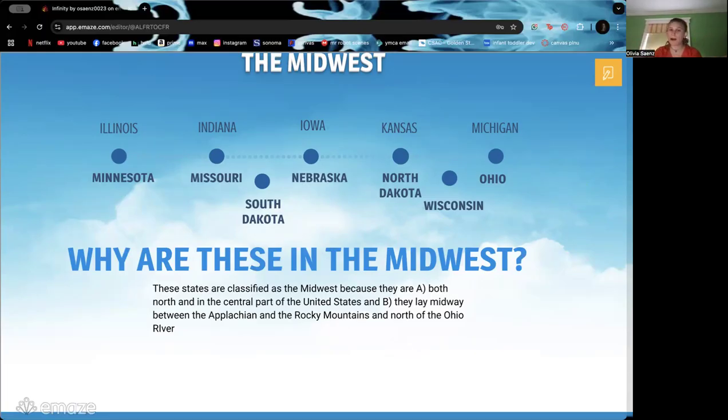Why are these states in the Midwest? These states are classified as the Midwest because, one, they are both north and in the central part of the United States, meaning they're kind of on top and sort of over to the west, but not really. And then also, they're in the middle of the United States. You have the West and then the other regions on the east, and then you have these states right in the middle. These technically lay midway between the Appalachian and the Rocky Mountains, and right above the Ohio River.